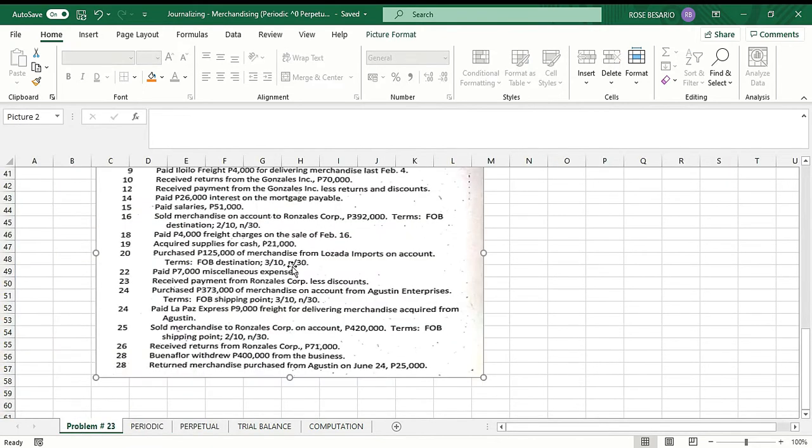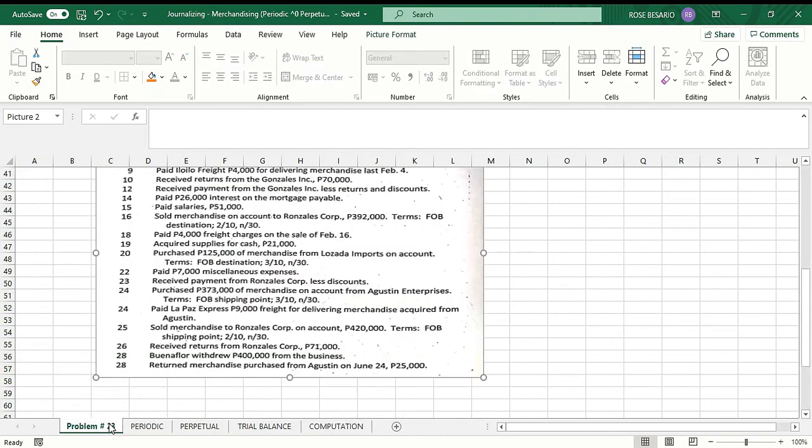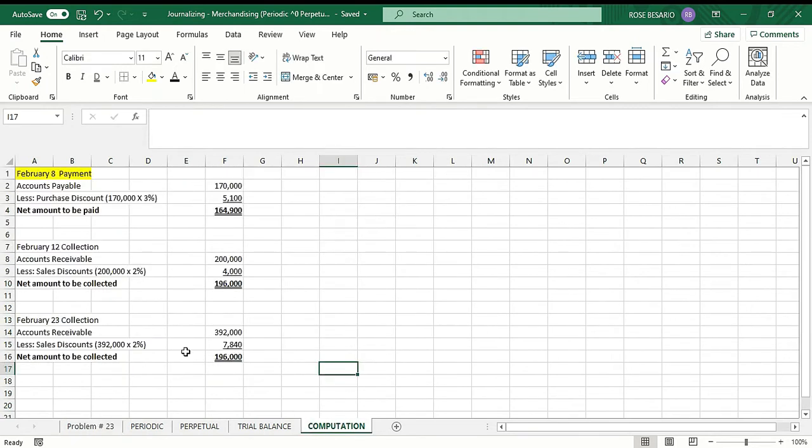Then we have 23, receive payment from Ronsales Corporation less discount. So how do we compute for the discount? Our transaction from Ronsales is 392,000, then 2% discount.